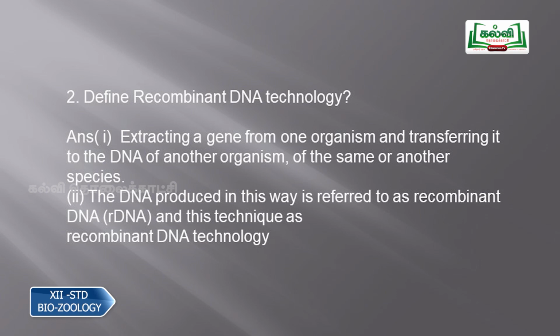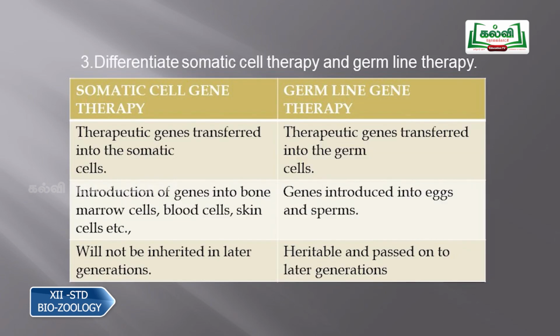Then second question, define recombinant DNA technology. The first point you have to write is, extracting a gene from one organism and transferring it to the DNA of another organism of the same or other species is called recombinant DNA technology, and the DNA produced in this way is referred to as rDNA or recombinant DNA, and this technique of producing the rDNA is called recombinant DNA technology.